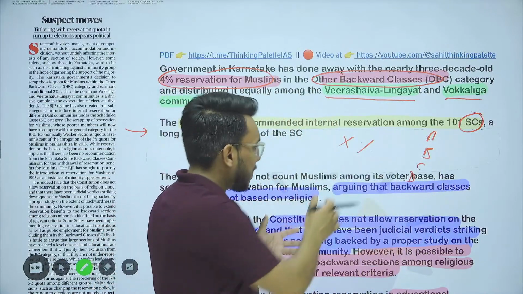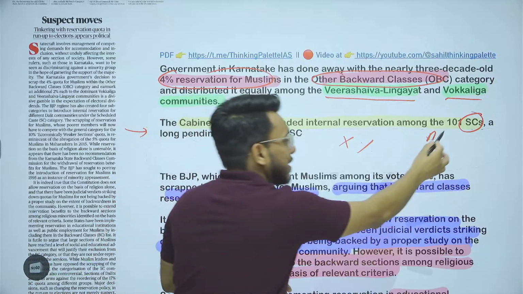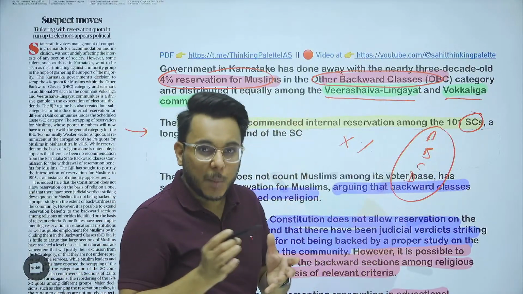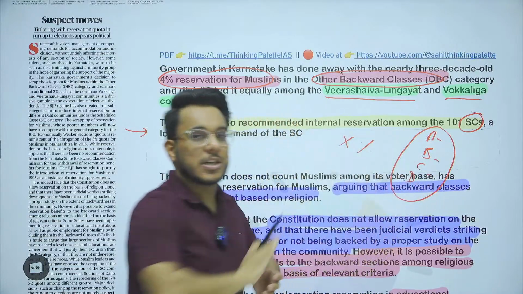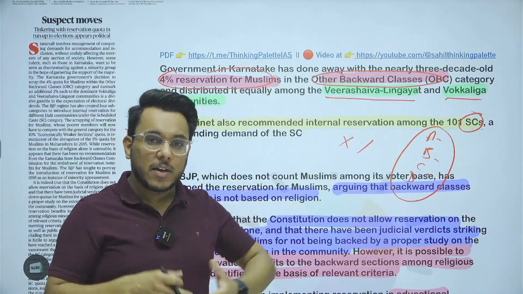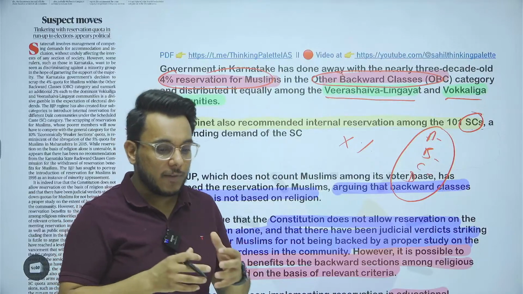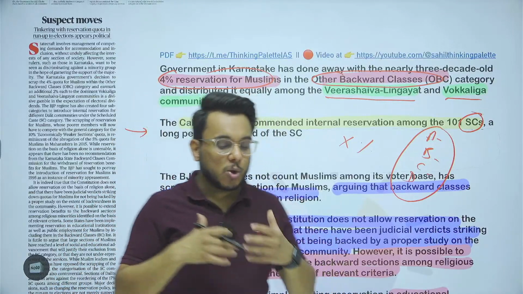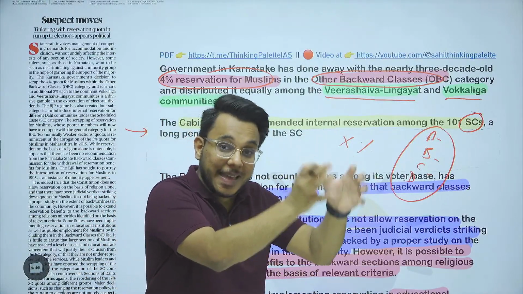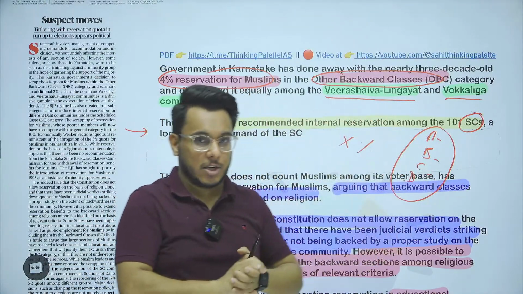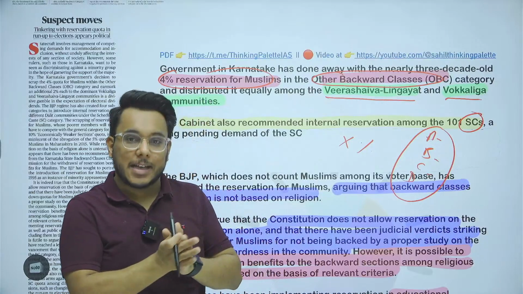So, for example, X percentage is being given. It is for this entire group. It's not determined how much A will get, how much B will get, how much C will get, how much D will get. And whenever we have such kind of reservations, there have often been issues. It is said that some of the communities take the maximum share of reservation. This is something that has been seen.